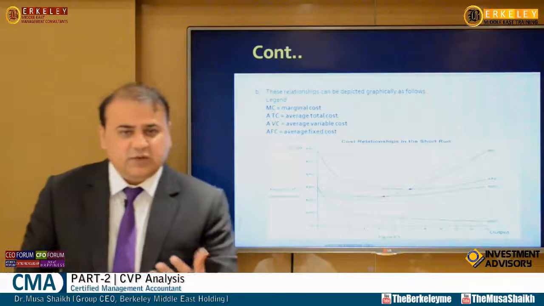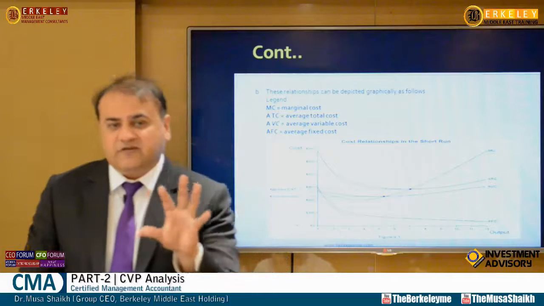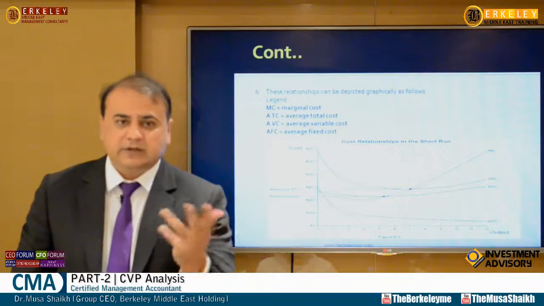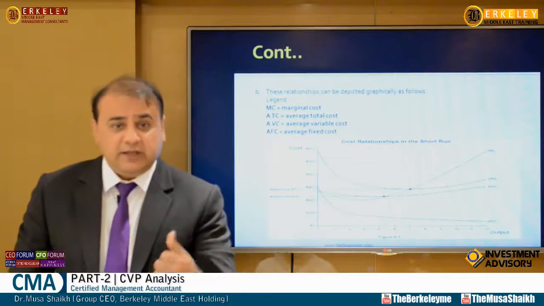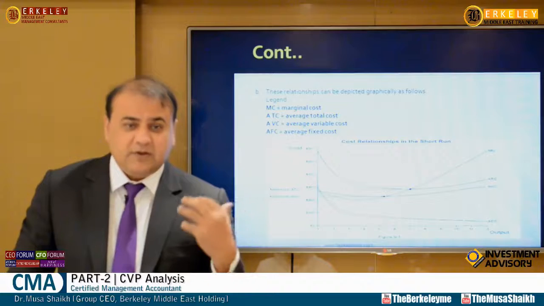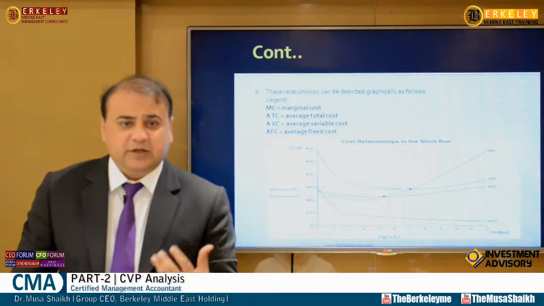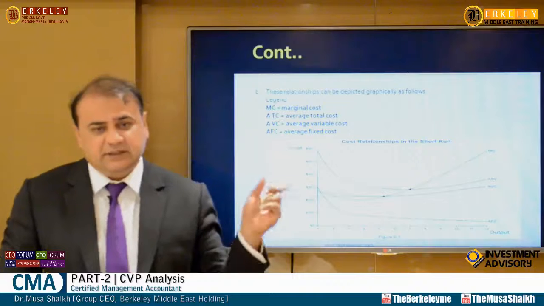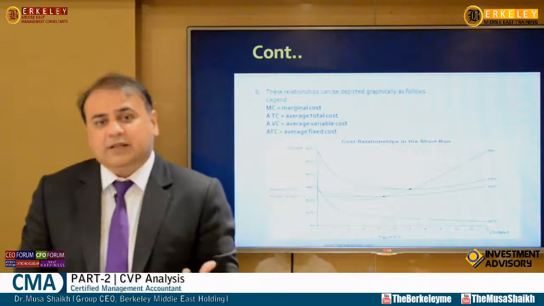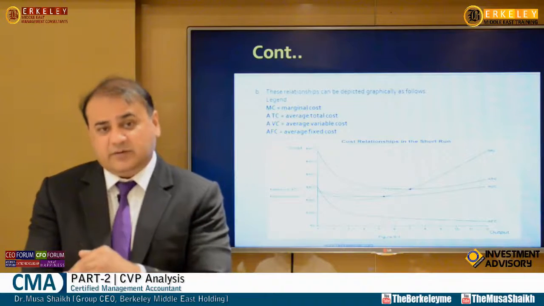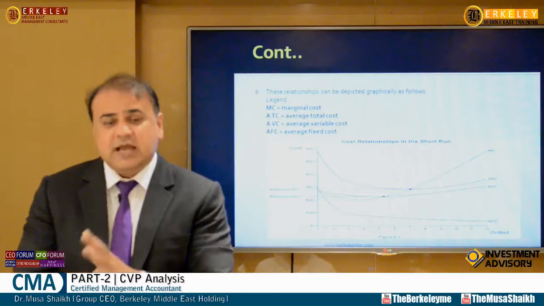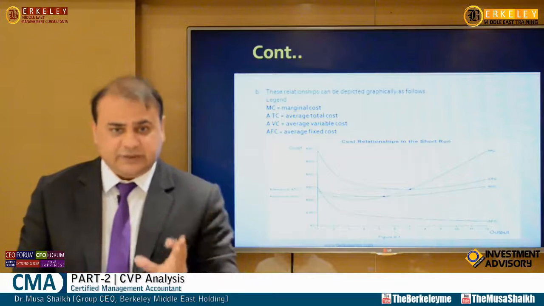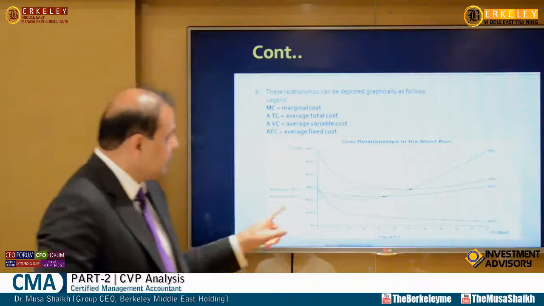So as I see you, I can recognize from your face who you are, what is your name, right? Same way, these are the curves. So if I'm a costing knowledge person, when I see these lines, I can label them that this is the fixed cost, this is variable cost, this is total cost, and this is the marginal cost, right? So this is the first skill that you have to acquire.